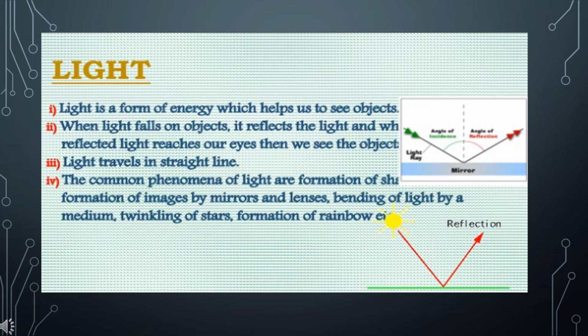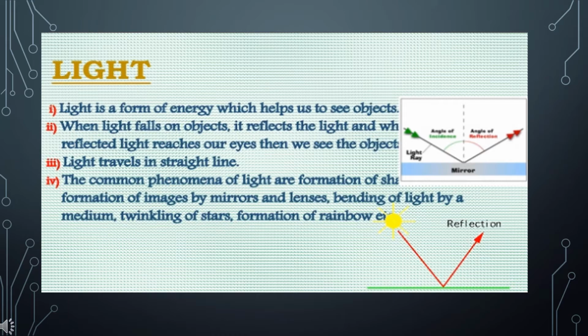If you enter a dark room, the objects present in the room are not visible. However, if you switch on a bulb, everything in the room becomes visible. Why? The bulb gives out an invisible energy called light. When this energy falls on the object in the room, it bounces off from the surface of the object and enters our eyes. The eyes sense it and send a message to the brain.